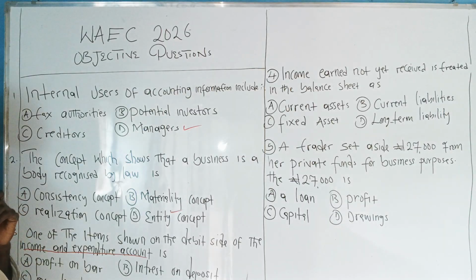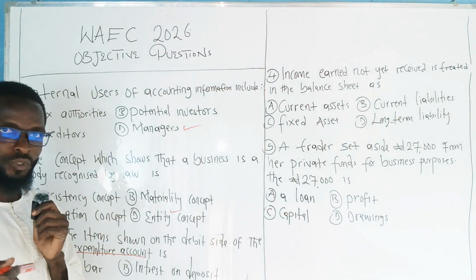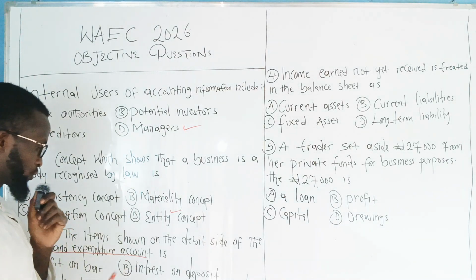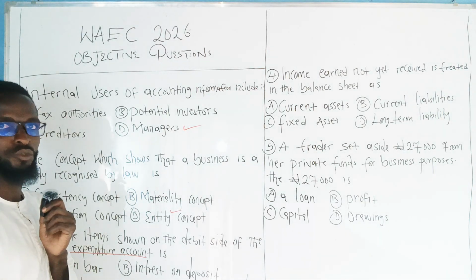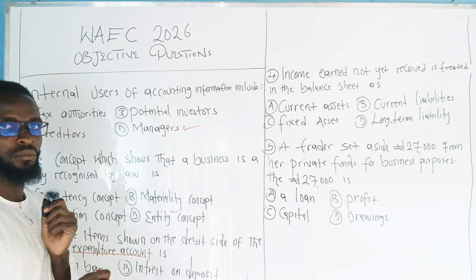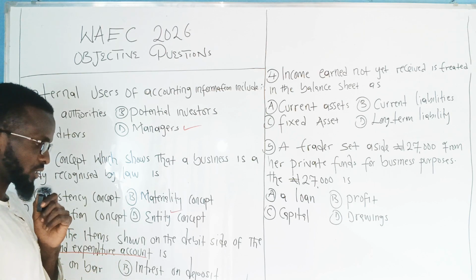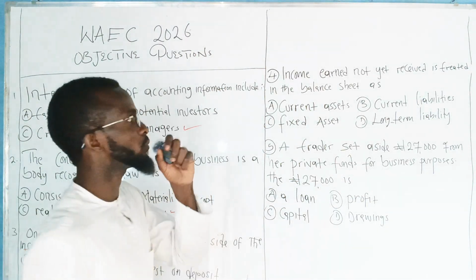Then executives honorarium. This should be an expense. This is an expense paid for the executives. So this is the answer. This will be debited to the debit side of income and expenditure account. Entrance fee is also an income, therefore it is not the answer. Our answer is C.